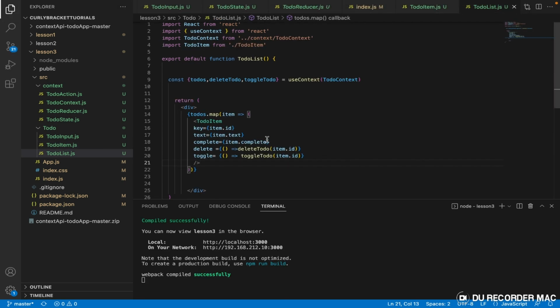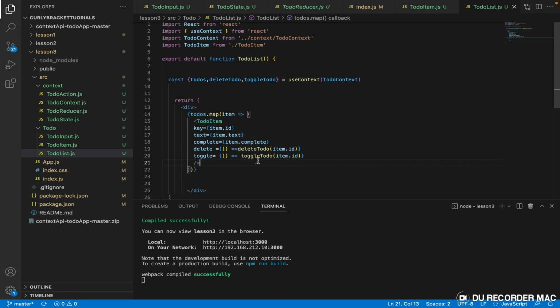Okay, now that we have done this, to-do item now needs to accept props. Now this is more like we're making use of a lot of things that we discussed at the beginning of this course. We talked about state, we talked about props, we talked about mapping. It's like in this to-do application we are building, we are using every single thing that we have mentioned. But that's actually how it is, right?